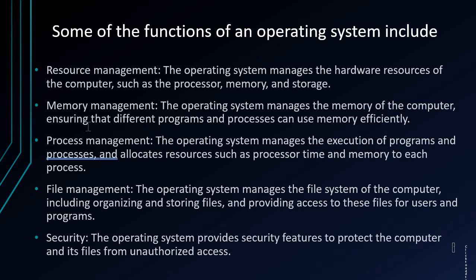There are some functions that an operating system performs, like resource management. The operating system manages the hardware resources of the computer such as the processor, memory, and storage. Memory management: the operating system manages the memory of the computer, ensuring that different programs and processes can use memory efficiently. Like I am using 2 or 3 processes in my system currently, so my system is distributing memory and CPU according to their need.